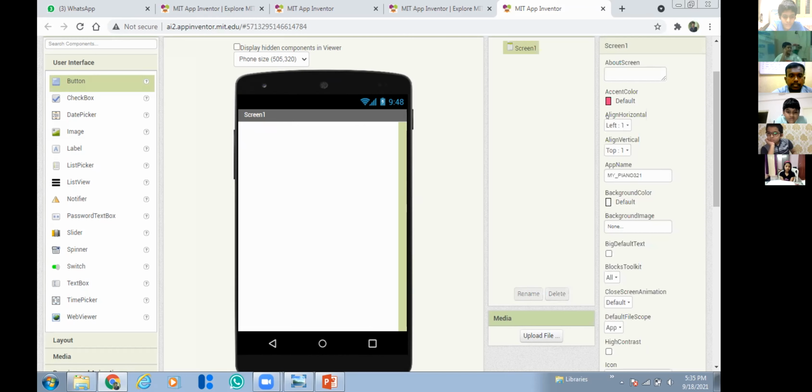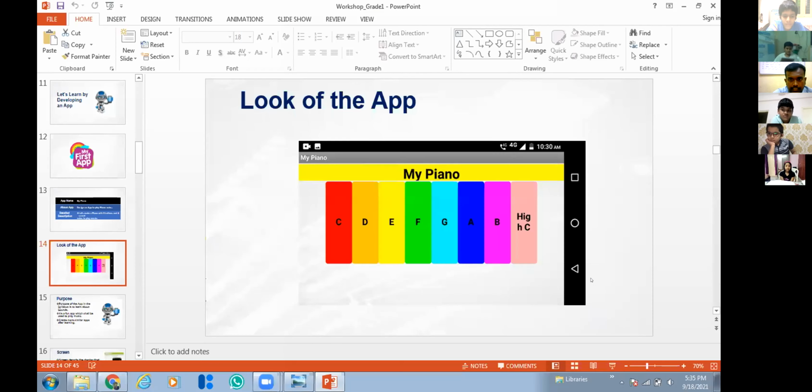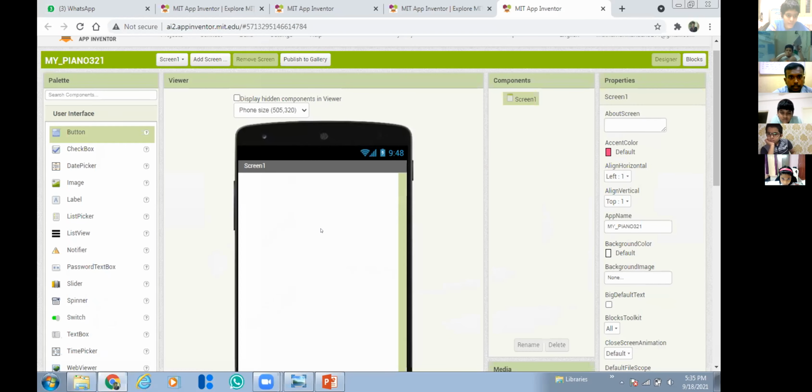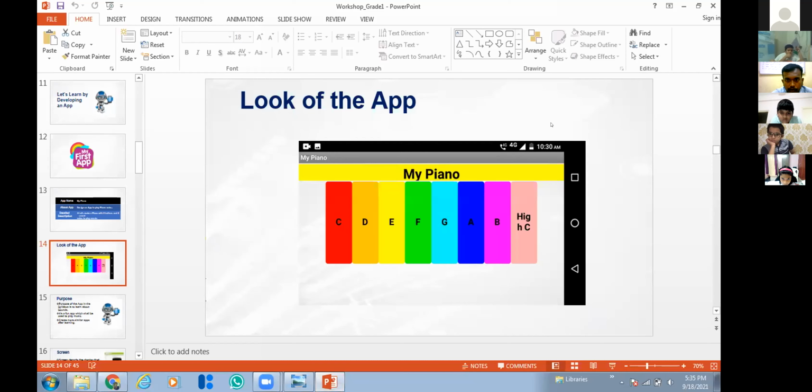Okay. Now coming to our piano app. See, what is the first step we have to see? The piano app, it is in which position? Landscape position, right? See everyone, the mobile screen is in portrait position, right? But in our piano app, it should be landscape. If it is in landscape position only, it is very easy and comfortable for us to play the music, right?